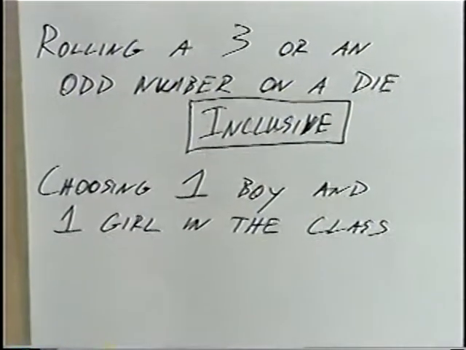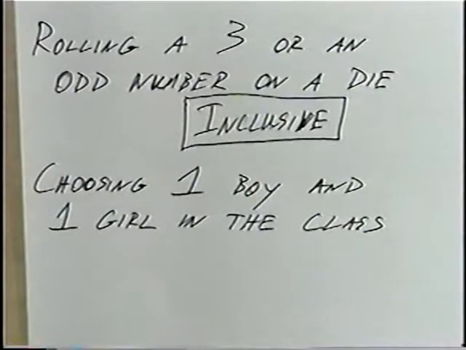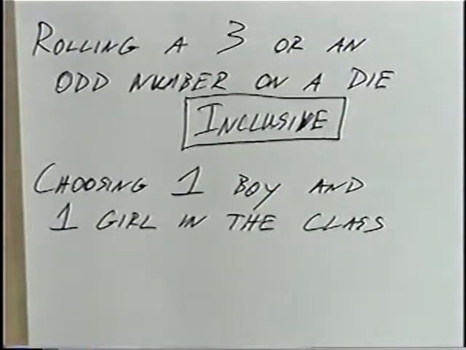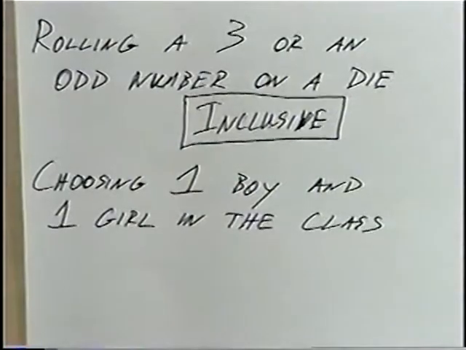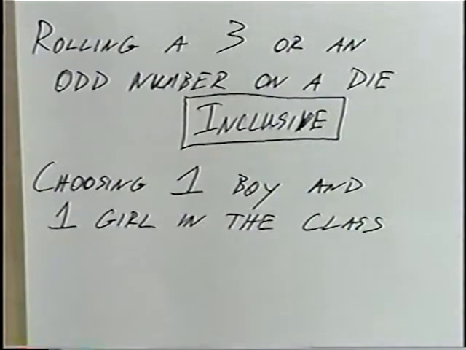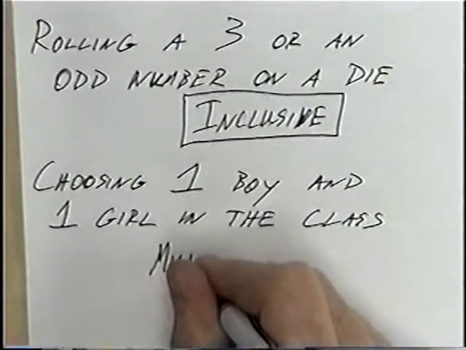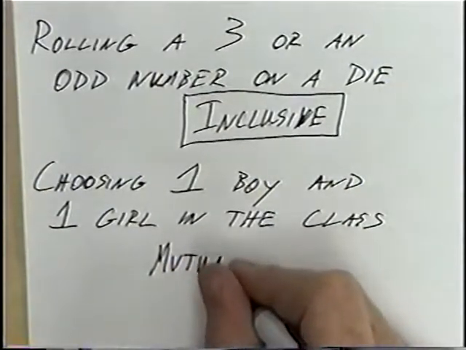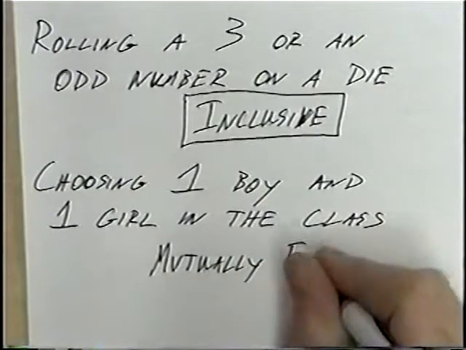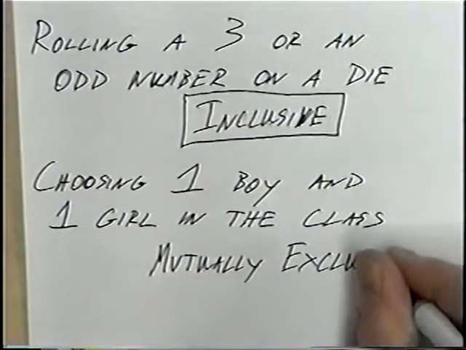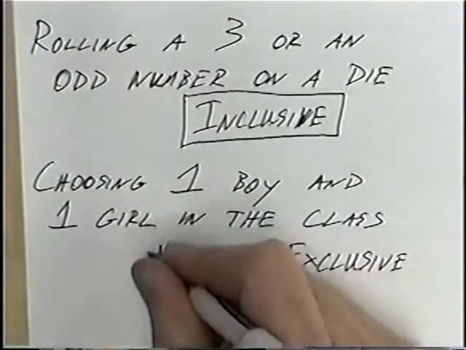Second question, and last question for the section: choosing one boy and one girl in the class. The two events are choosing one boy, and the second event is choosing one girl. Since boys and girls are separate categories, there is no overlap or nothing in common. These events would be mutually exclusive. Mutually exclusive again, the events are completely separate, so they have nothing in common and there is no overlap.